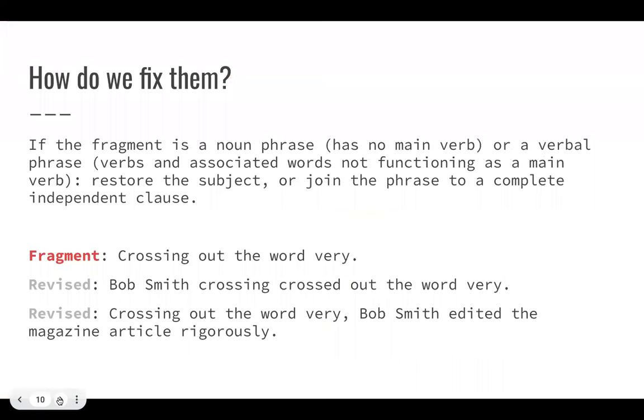If the fragment is a noun phrase and has no main verb, or a verbal phrase, where verbs and associated words are not functioning as a main verb, we need to restore the subject or join the phrase to an independent clause. So for example, if our fragment is "crossing out the word very," we can revise it with the subject, "Bob Smith crossed out the word very," or we can revise it by making it part of a dependent clause attached to an independent clause. "Crossing out the word very, Bob Smith edited the magazine article rigorously."